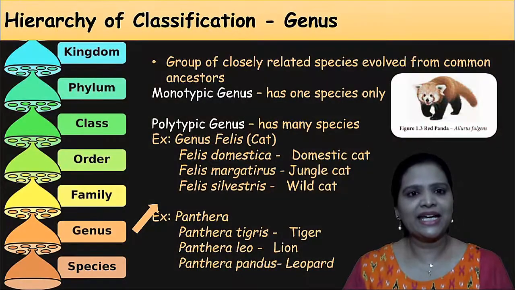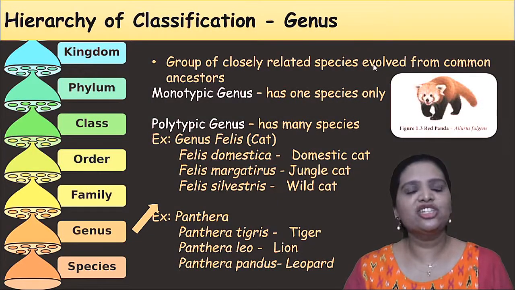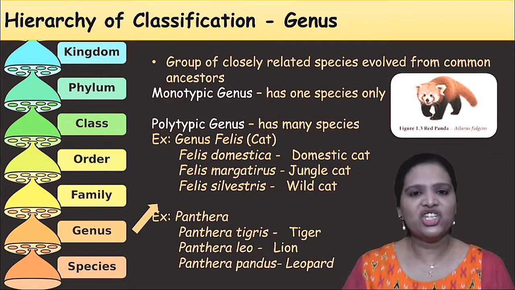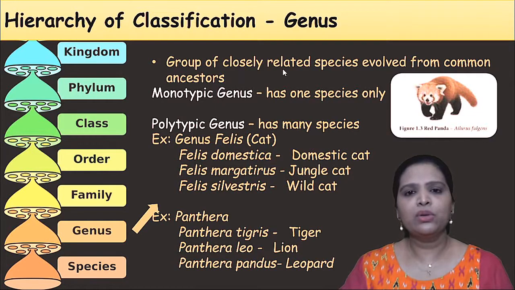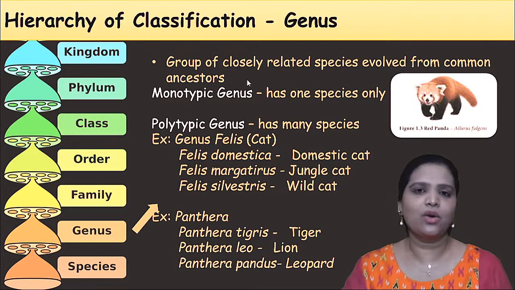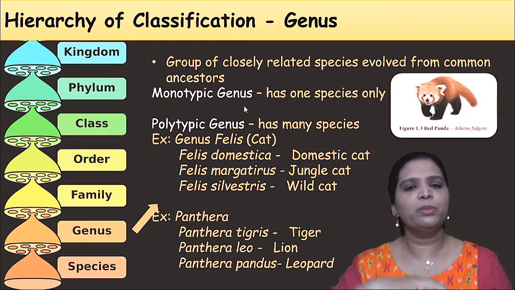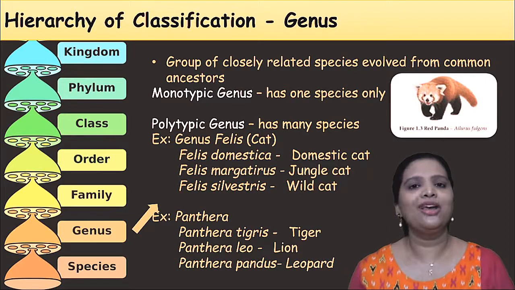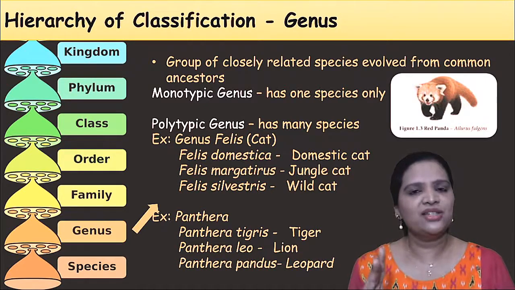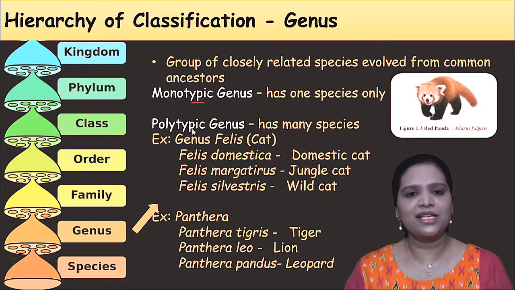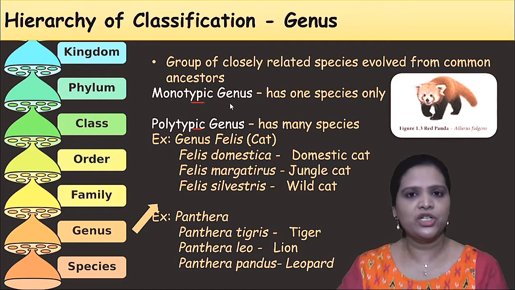We have the next category of classification, that is genus. What do you mean by genus? A group of closely related species evolved from common ancestors is called a genus. Genus means a group of species put in the next hierarchy. This genus has two groups: one is monotypic genus and another is polytypic genus. Monotypic means they have only one species, no other, just one type.